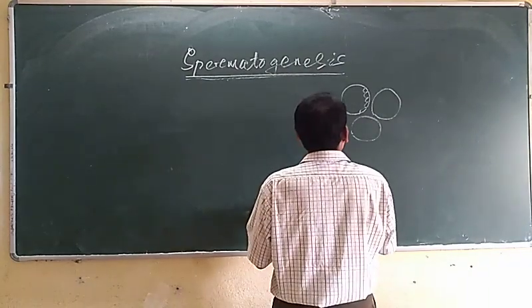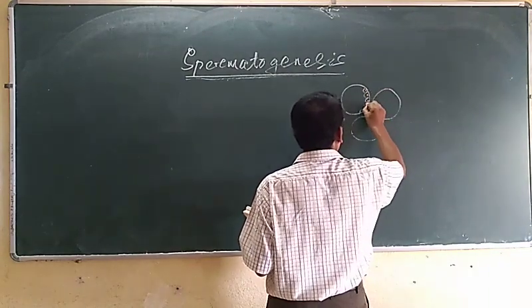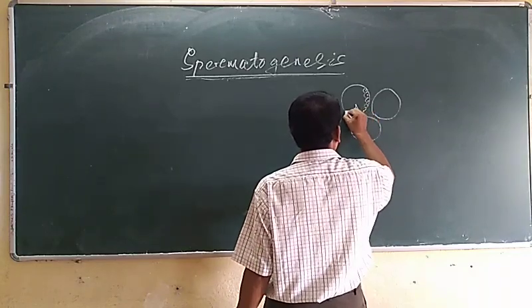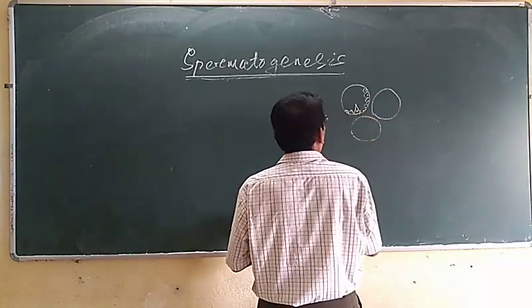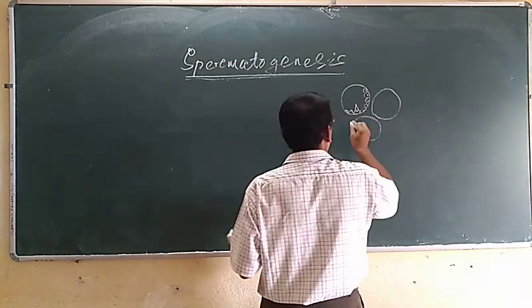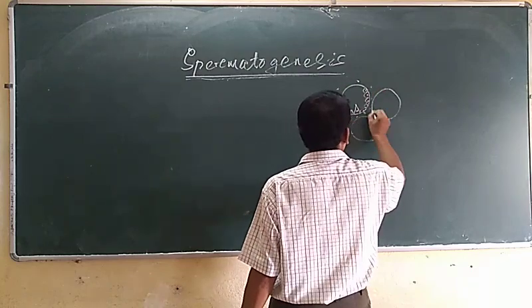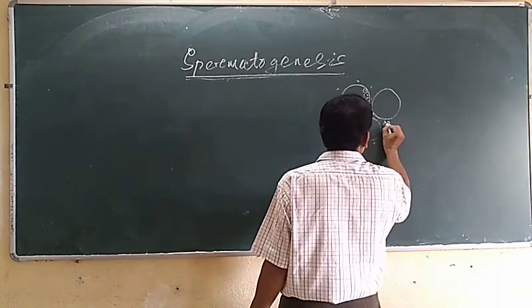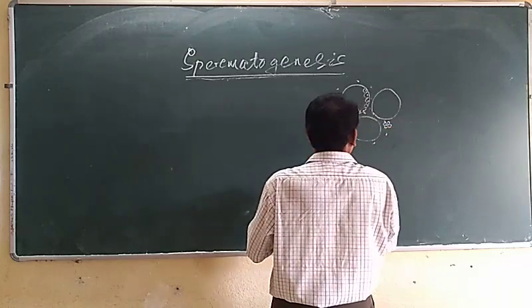These seminiferous tubules have a layer of germinal epithelium and certain large cells called Sertoli cells, which are present inside the connective tissue. In between the seminiferous tubules, some endocrine cells are present.